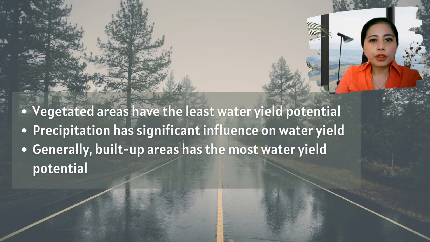In conclusion, the results of the study conform with the common knowledge that vegetated areas have the least water yield potential since vegetation has the most water holding capacity that prevents a significant fraction of surface water from running off. As most water yield related studies have mentioned, precipitation has significant influence on water yield. This is demonstrated in the case of Santa Cruz watershed, wherein grassland surpassed non-vegetated areas in terms of mean water yield, since it was located in the area which received one of the highest rainfall.